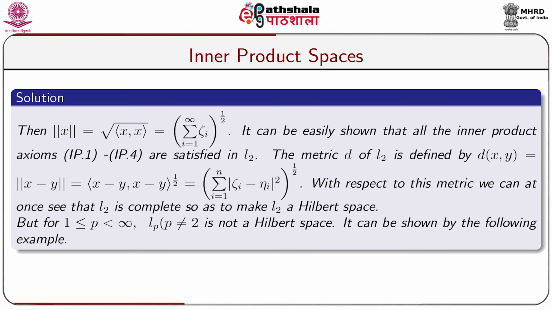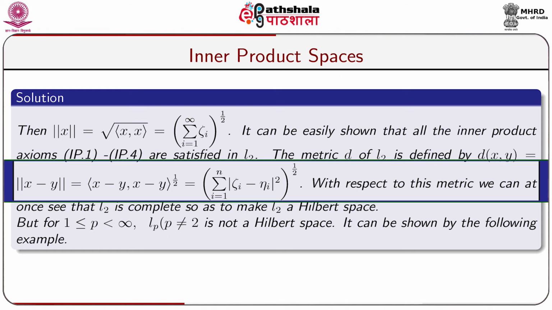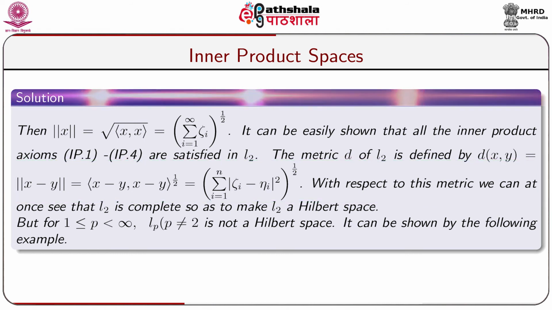Then the norm of x is equal to root over inner product x comma x, which is equal to (sigma i equal to 1 to infinity modulus of xi_i square) to the power half. It can be easily shown that all the inner product axioms IP1 to IP4 are satisfied in L2. The metric d of L2 is defined by d(x,y) is equal to norm of x minus y, which is equal to inner product (x minus y comma x minus y) to the power half, which is equal to (sigma i equal to 1 to n modulus of xi_i minus eta_i square) to the power half.